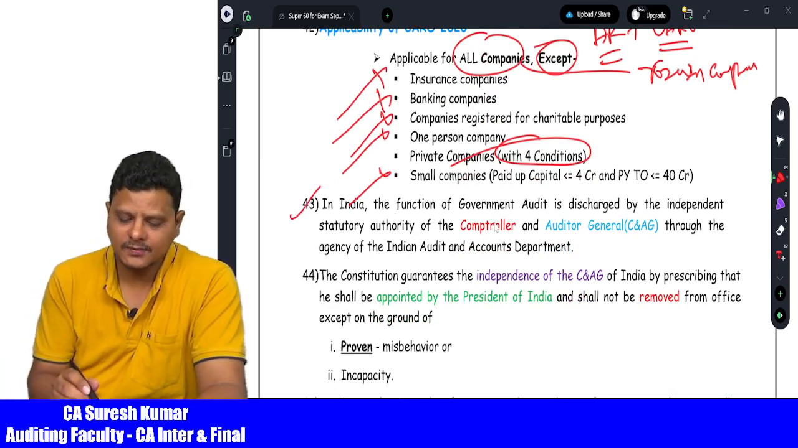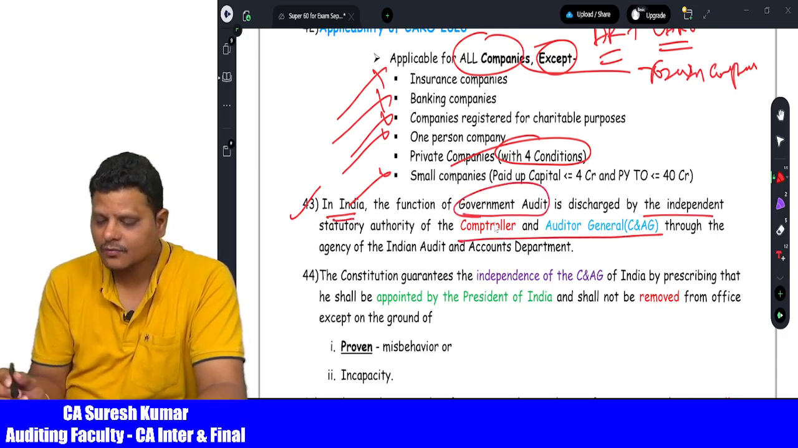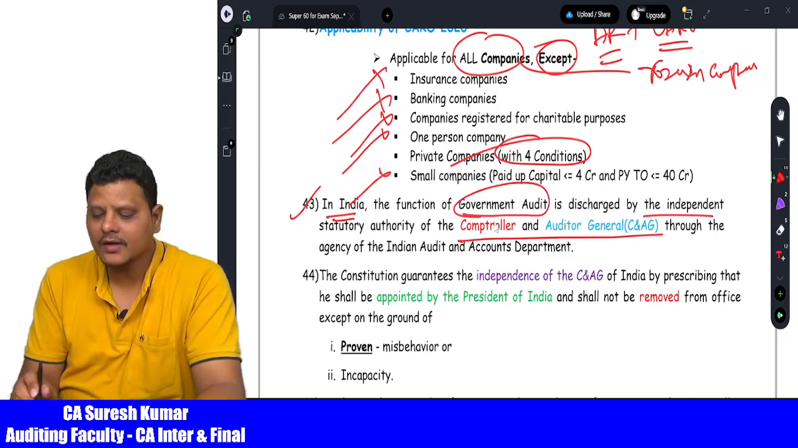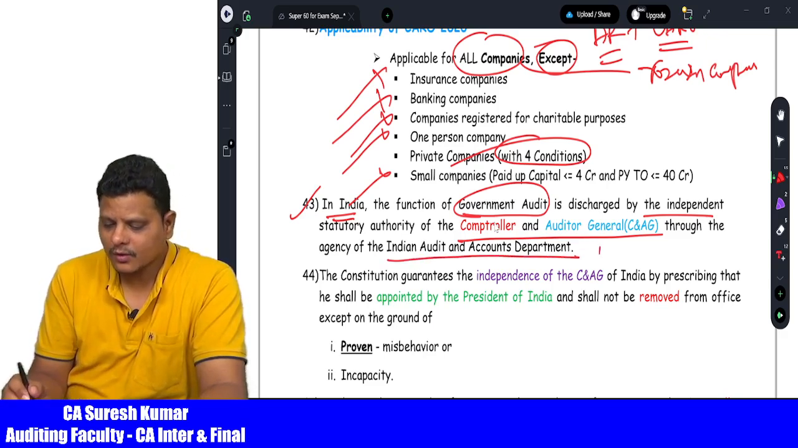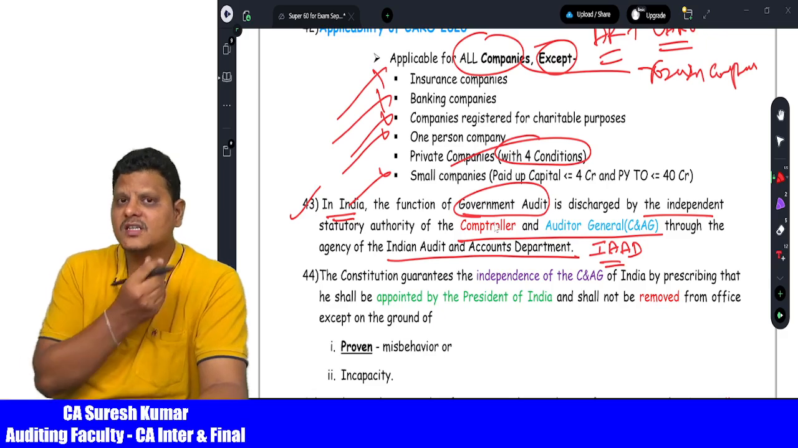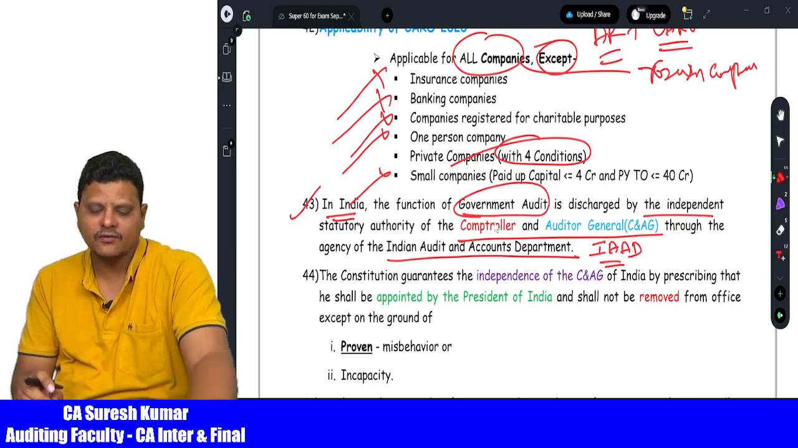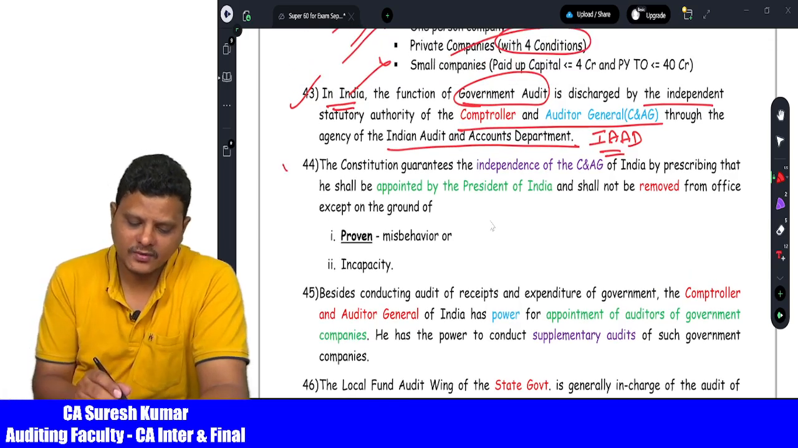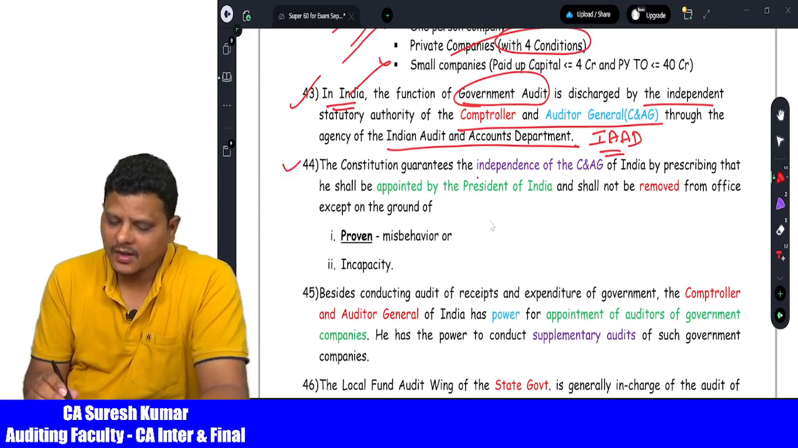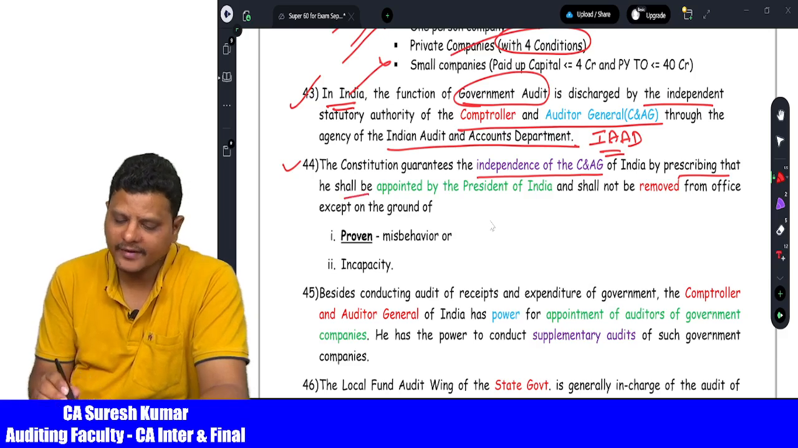Then comes the C&AG. In India, the government audit is discharged by the C&AG. What is the C&AG full form? Comptroller and Auditor General of India, through the agency of the Indian Audit and Accounts Department. So one MCQ based question may be tested. C&AG is working through the agency of the Indian Audit and Accounts Department. Now please make sure that point number 44 is very important for examination. The independence of the C&AG is prescribed in that he shall be appointed by the President of India.